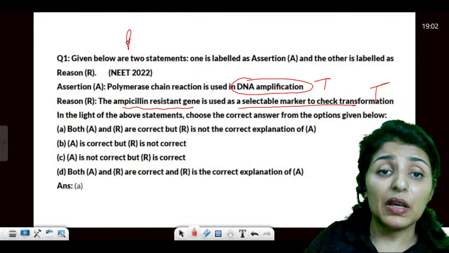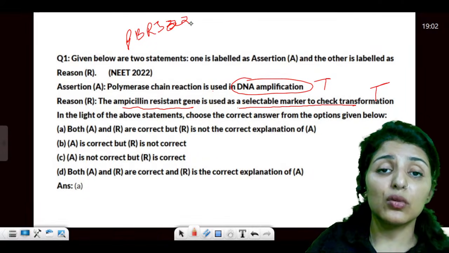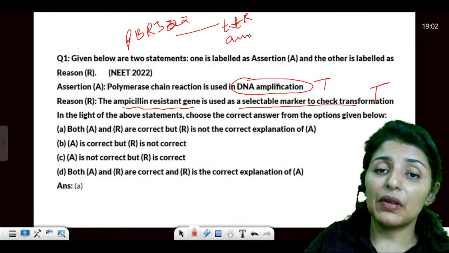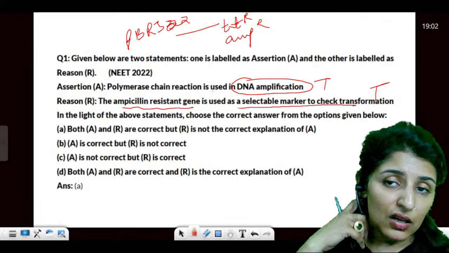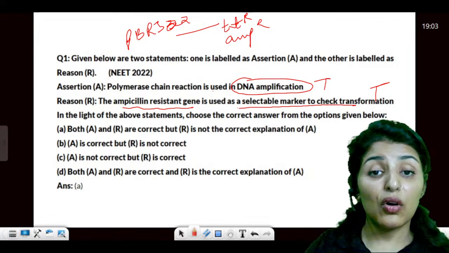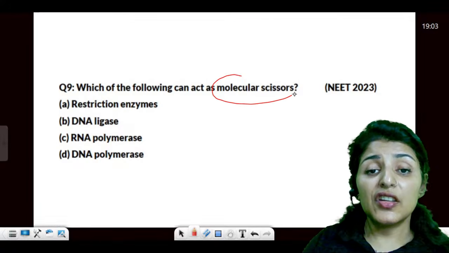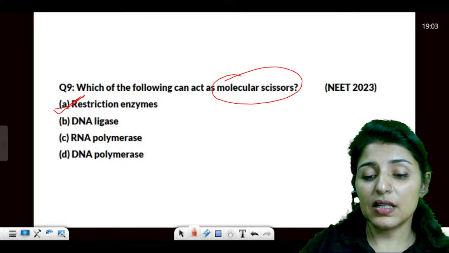Yes. So in pBR322, guys, there are two selectable markers, which are the tetR gene and the ampR gene. Right? There are two selectable markers here. So both the statements are true, but not correct explanations. So answer will be A. Which of the following acts as a molecular scissor? Such an easy question. It is a restriction enzyme.